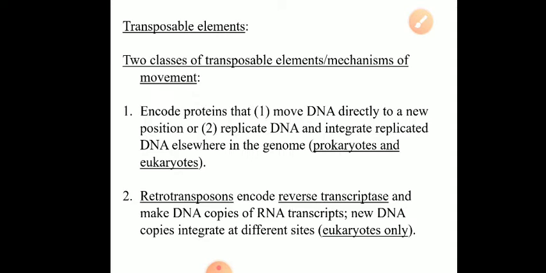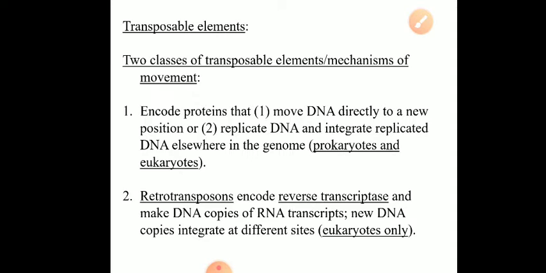Okay, the second type is retrotransposons. They are found only in eukaryotes. Retrotransposons encode the reverse transcriptase enzyme. They make DNA copies of RNA transcript, and the DNA copies integrate at different sites. Okay, so they are retrotransposons. They are found only in eukaryotes. What happens in retrotransposons? They produce a protein called reverse transcriptase. The reverse transcriptase makes DNA copies from RNA, and the DNA copy integrates at a different site.